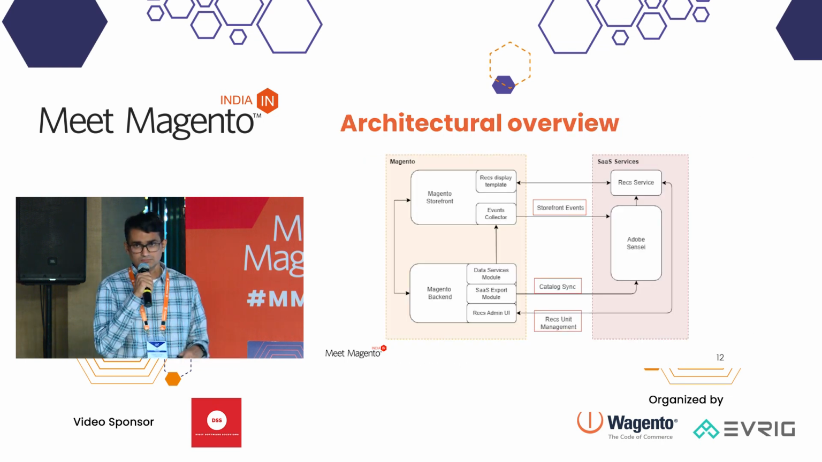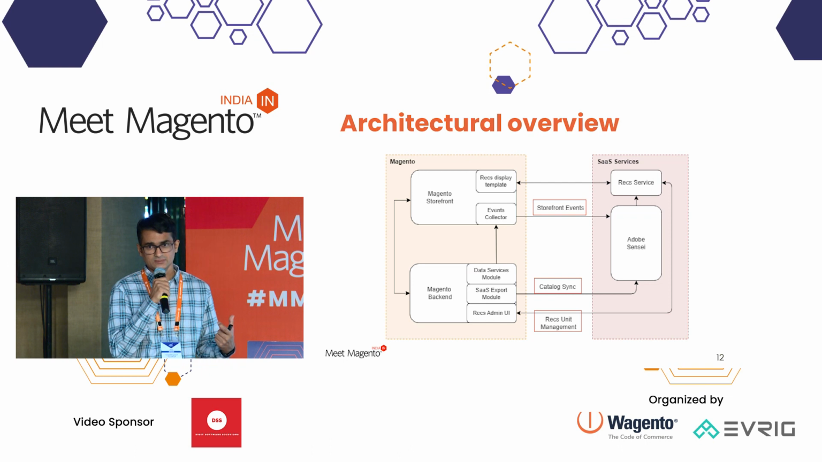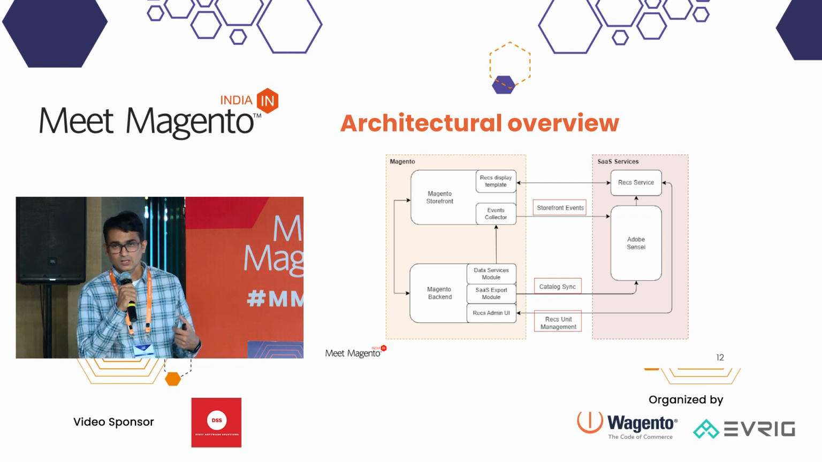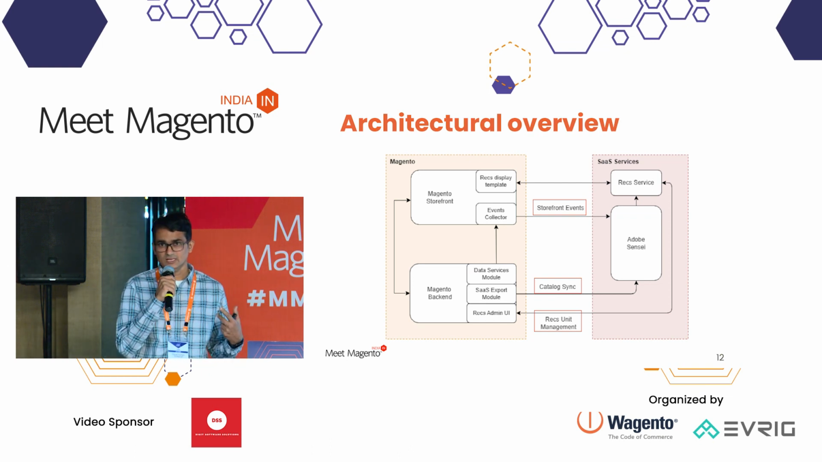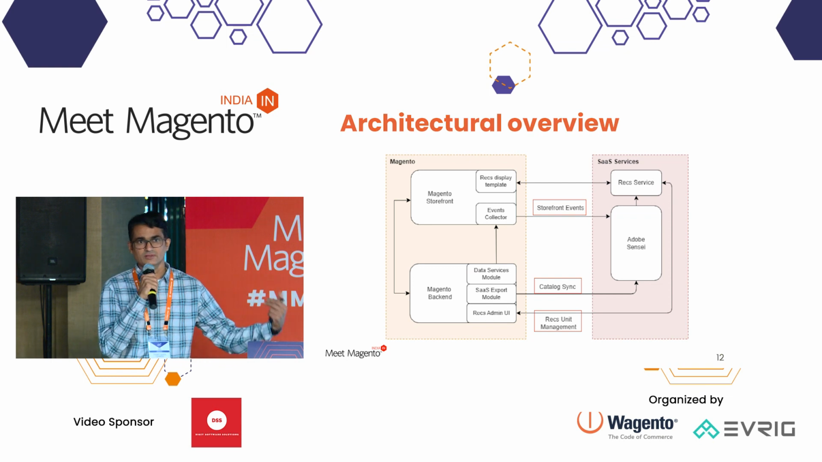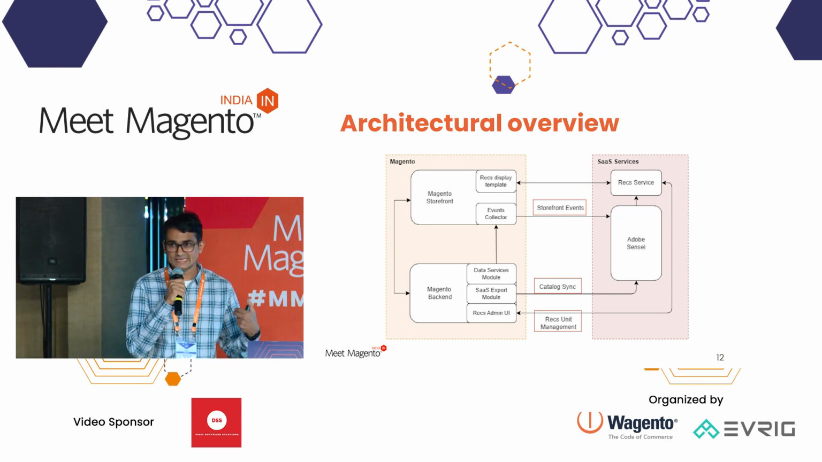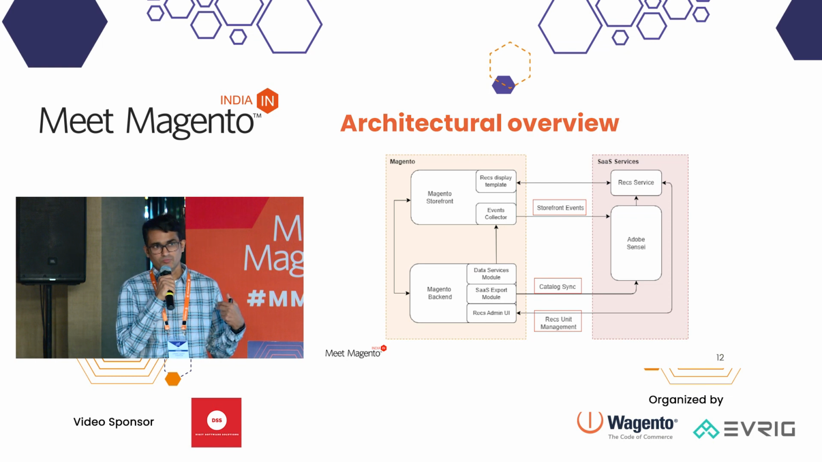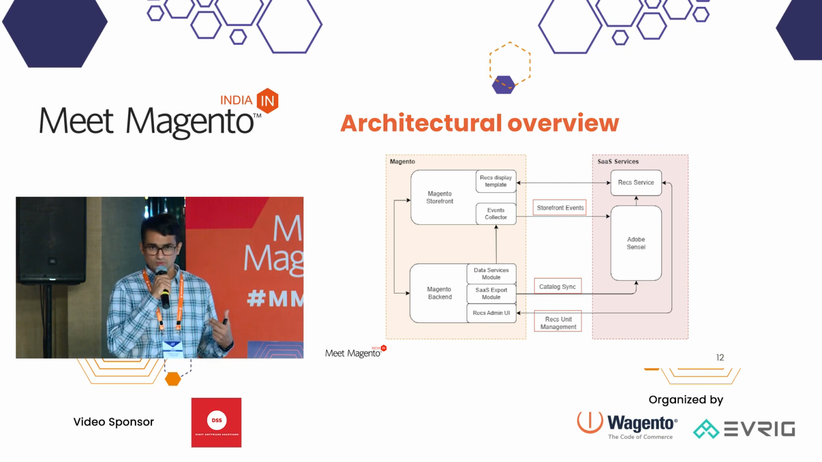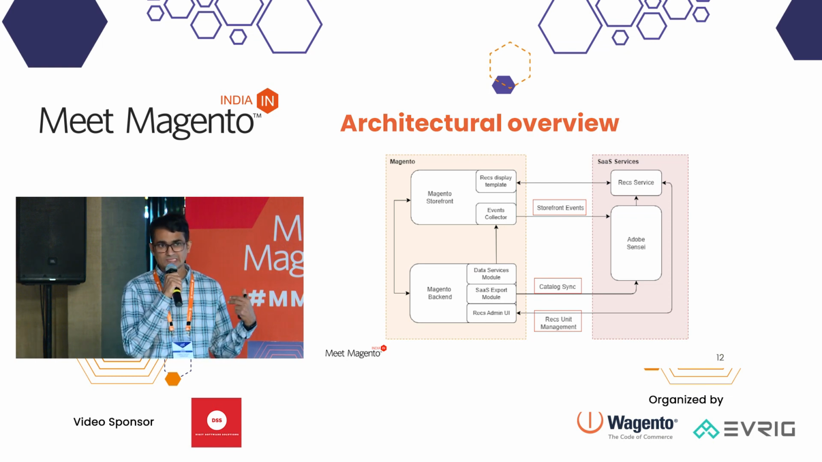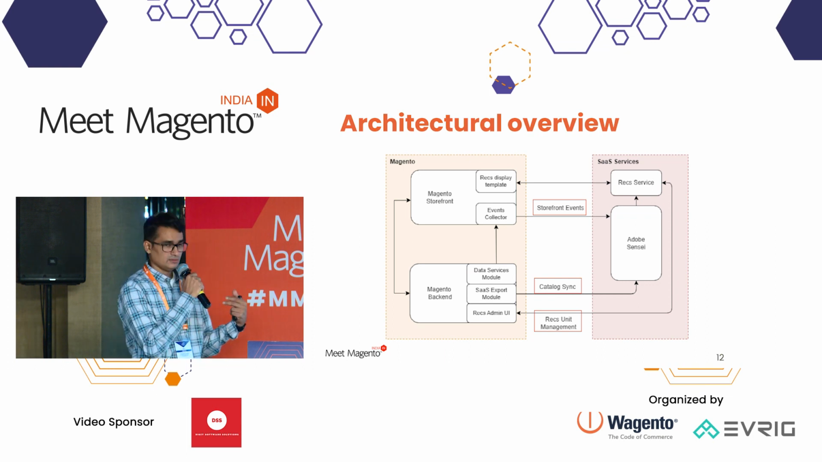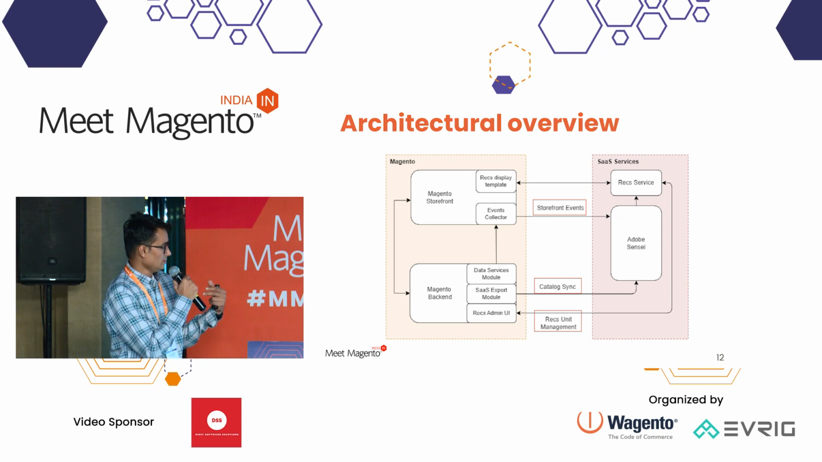Now I'll take a quick overview of the architecture for product recognition. On this we have two entities: on one side Adobe Commerce, on the other side Live Search. So what gets synced between these two? For the product recommendation engine to work, it needs the product data, so the catalog has to be synced.